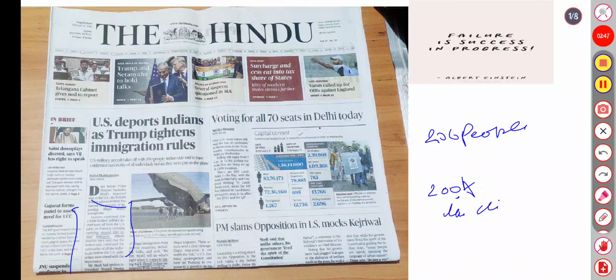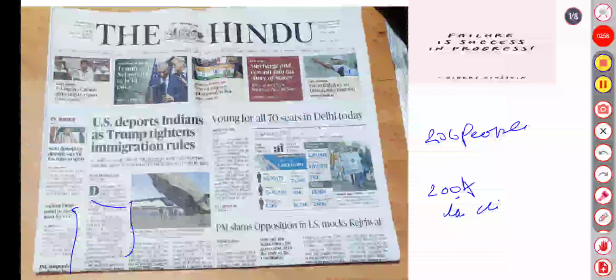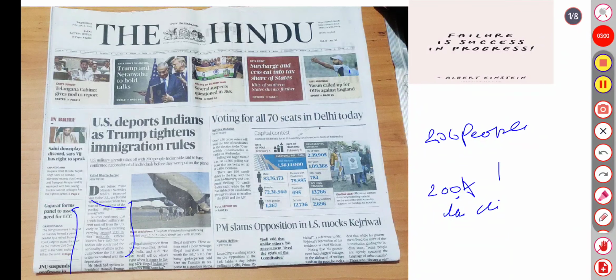So it is sending back illegal Indian immigrants from America, and there is a presence of at least 18,000 Indian nationals in the US who were viewed as illegal immigrants by the Trump administration.